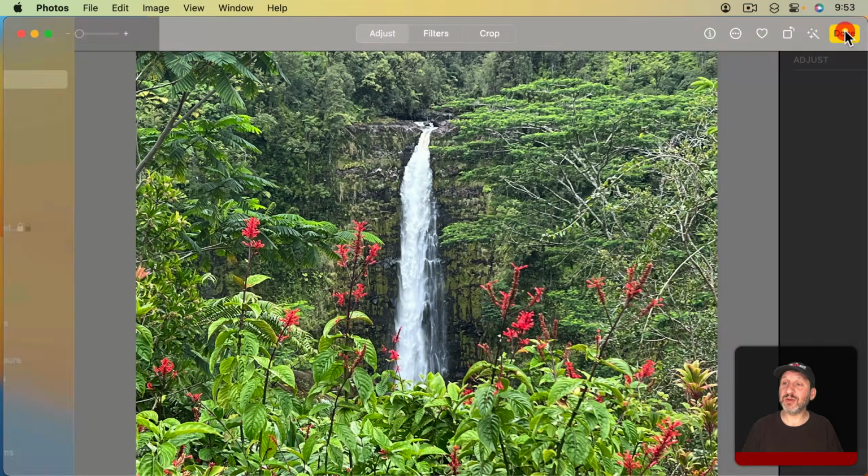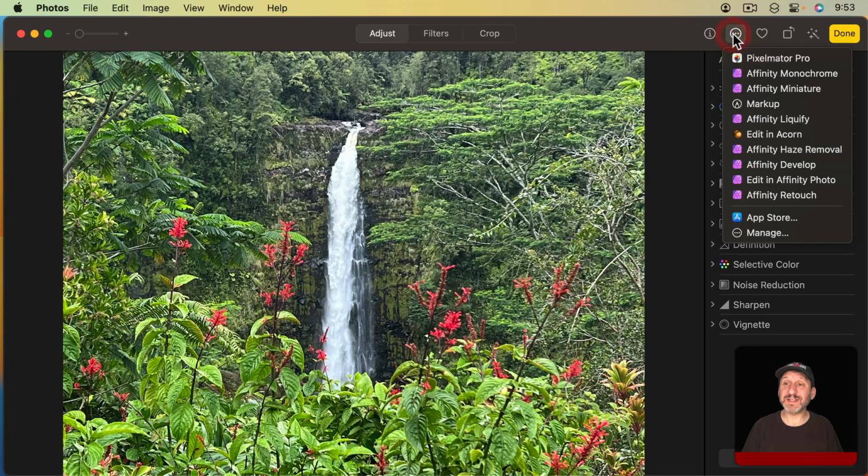In addition to that, you can also go to Edit and there's a bunch of extensions here. So some apps like Affinity Photo and Pixelmator Pro will actually add extensions so you can edit effects directly without having to open the whole app.